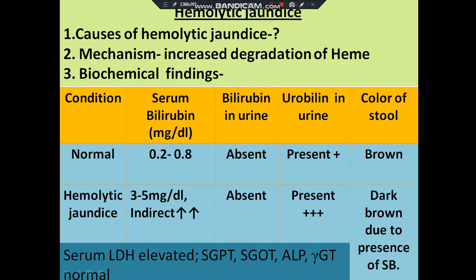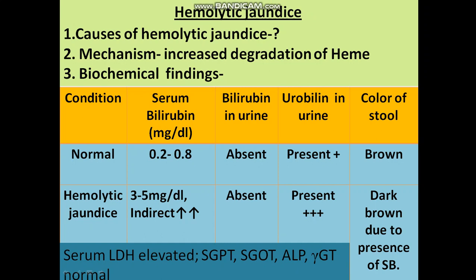Now individually we'll learn different types of jaundice, like hemolytic jaundice. What are the causes of hemolytic jaundice? What is the mechanism of increased degradation of heme? And the biochemical findings.